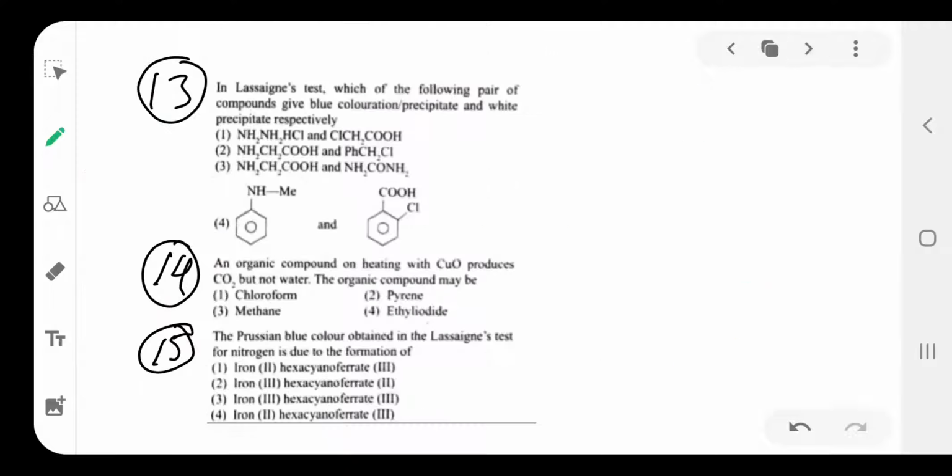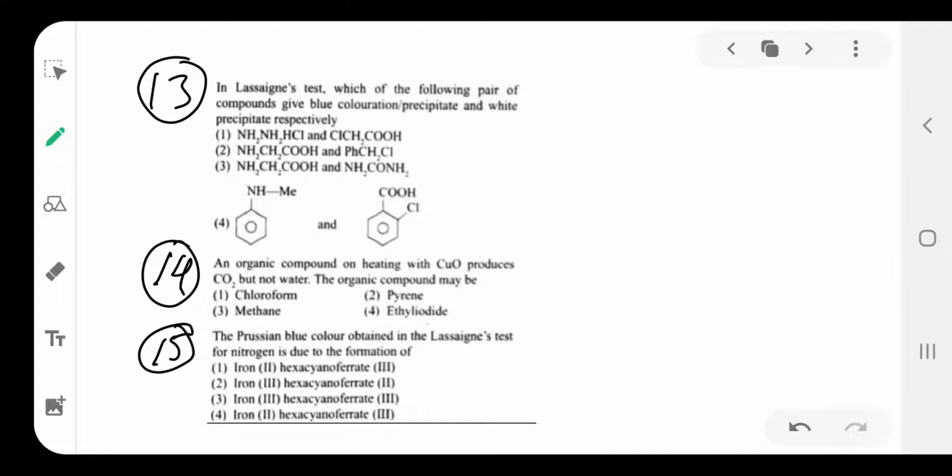Nitrogen and sulfur. Then question number 13. In the Lassaigne test, which of the following pair of compounds gives the blue color precipitate and the white color precipitate respectively? Generally the blue color precipitate is given by cyanide.